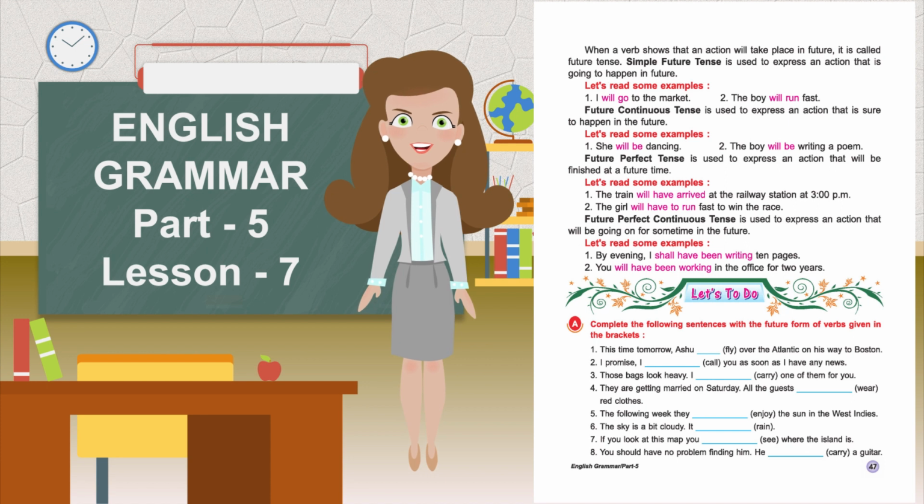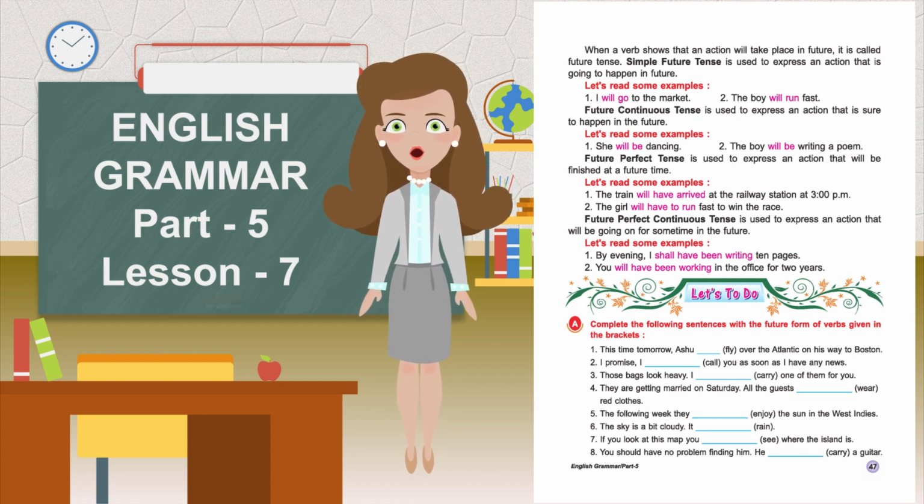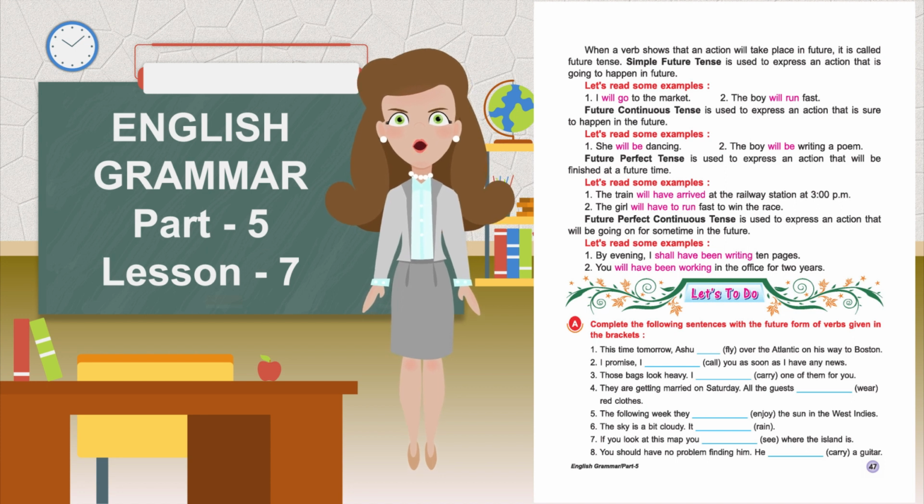Future perfect continuous tense is used to express an action that will be going on for some time in the future. Let's read some examples. By evening, I shall have been writing 10 pages. You will have been working in the office for 2 years.